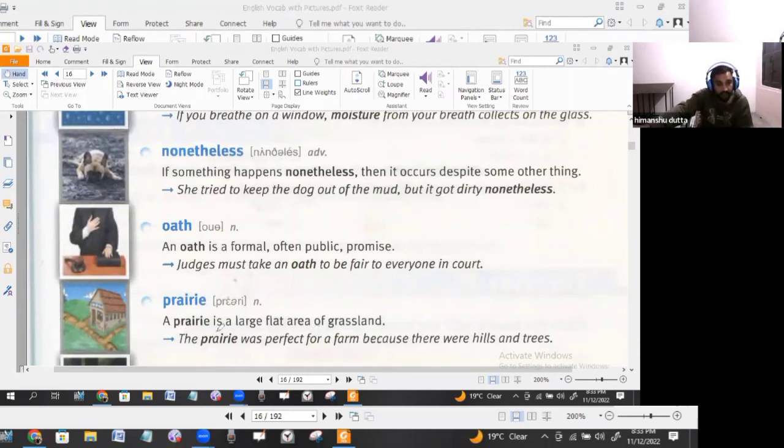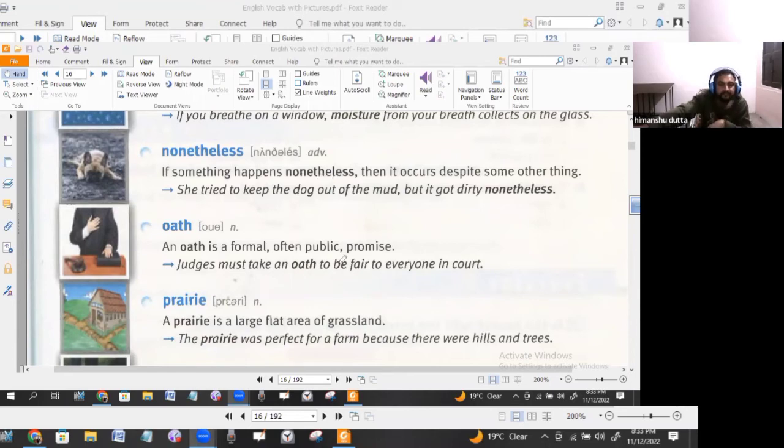Chief Seattle speech. A prairie is a large flat area of grassland. A prairie was perfect for a farm because there were hills and trees. Obviously, farmland required some grass, and the animals, the cattle, have to be grazed. So for that, prairies are required. Grazing is done by the sheep.